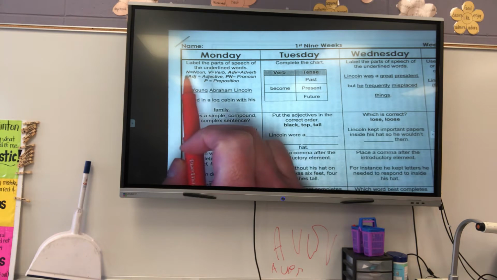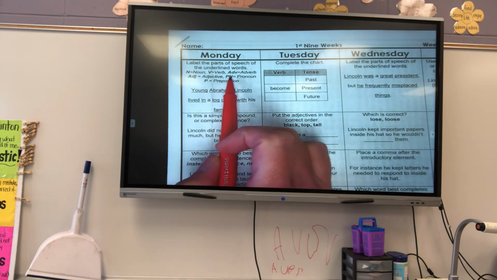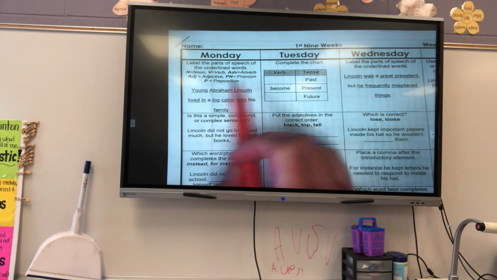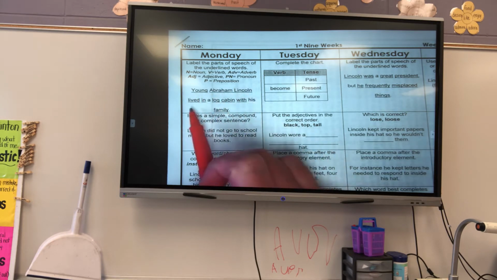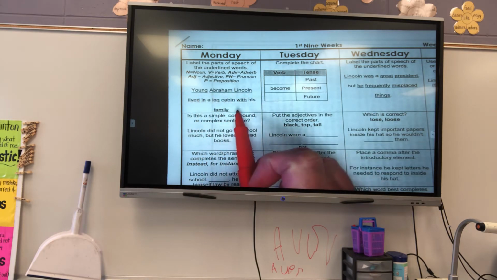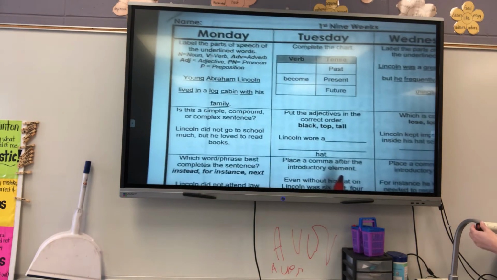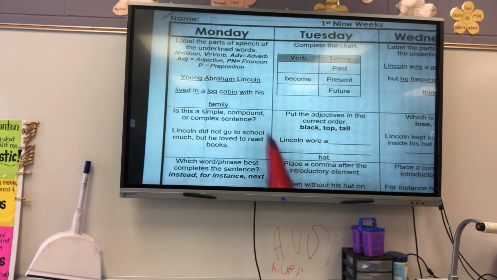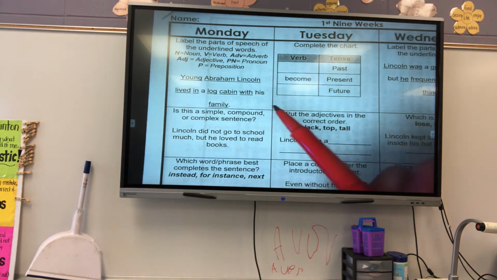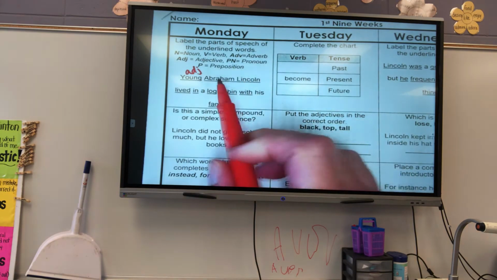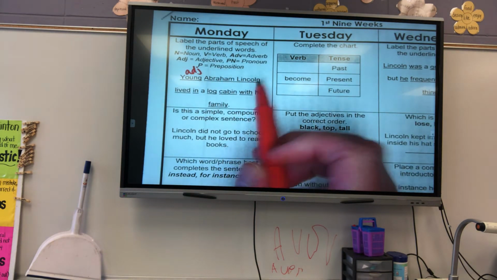So again, we have N for a noun, V for a verb, ADV for an adverb, ADJ for an adjective, PN for a pronoun, and P for a preposition. All right, so young Abraham Lincoln lived in a log cabin with his family. That is my sentence. So the first word that I look at is young. Young describes Abraham Lincoln. So young is what? An adjective. Good. All right, and then Abraham Lincoln is a person, so he is a noun.